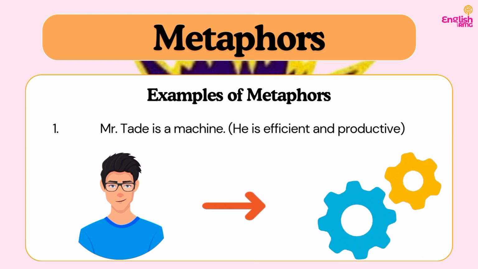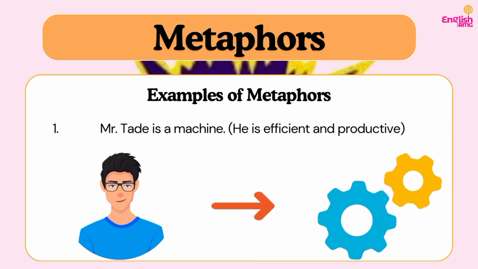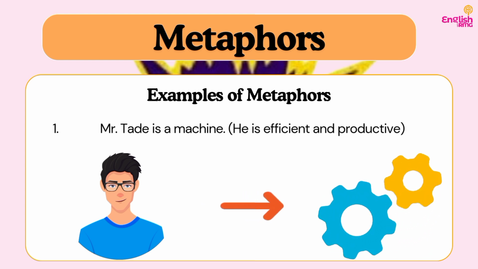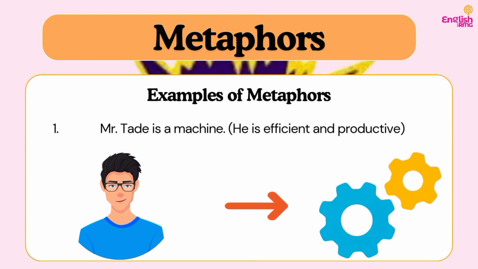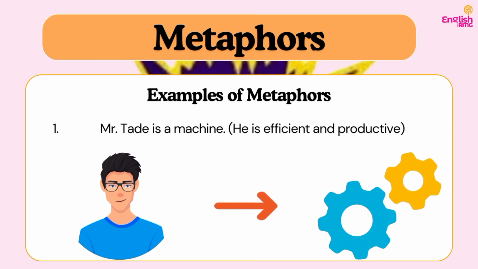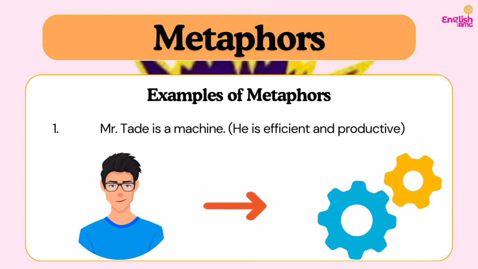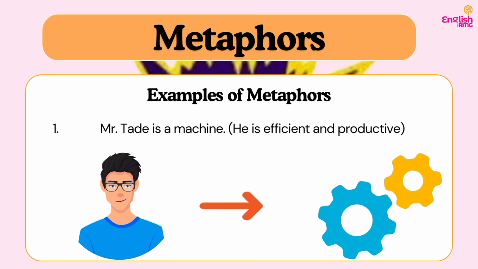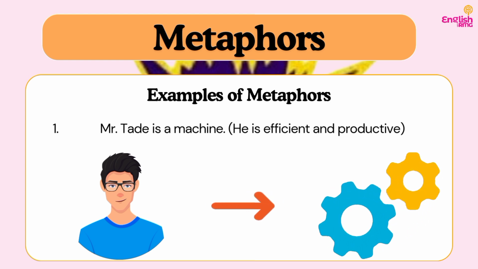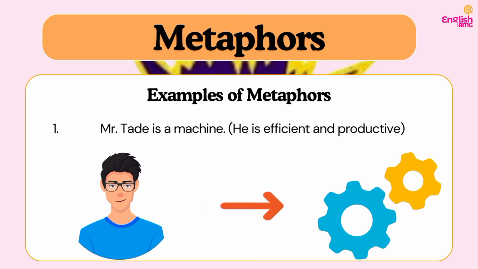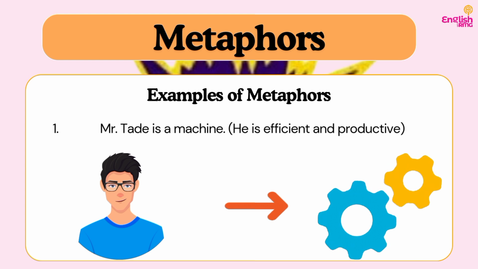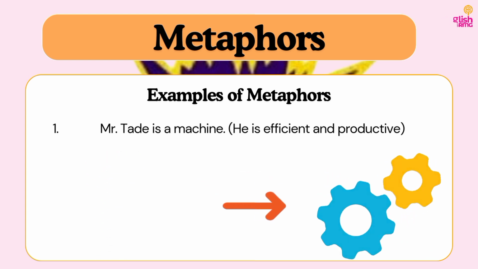Machines are used to produce goods for us. Do you understand? And machines are usually efficient. So if Mr. Tade is also efficient and very productive, then I can directly compare him to a machine by just saying that he's as effective, as efficient, as productive as a machine. So I could say Mr. Tade is a machine. That does not mean that in reality he has turned into a machine.